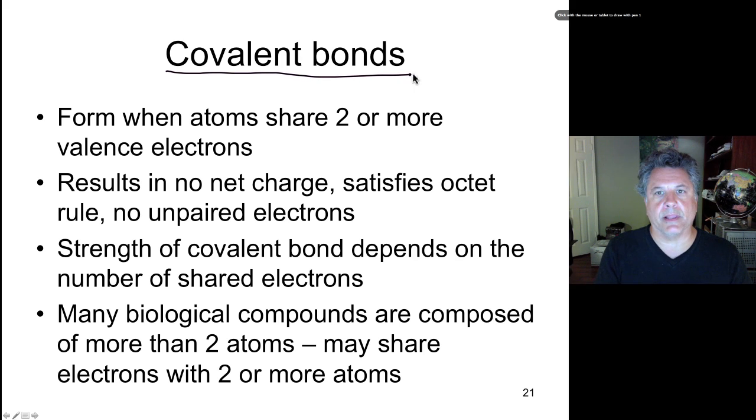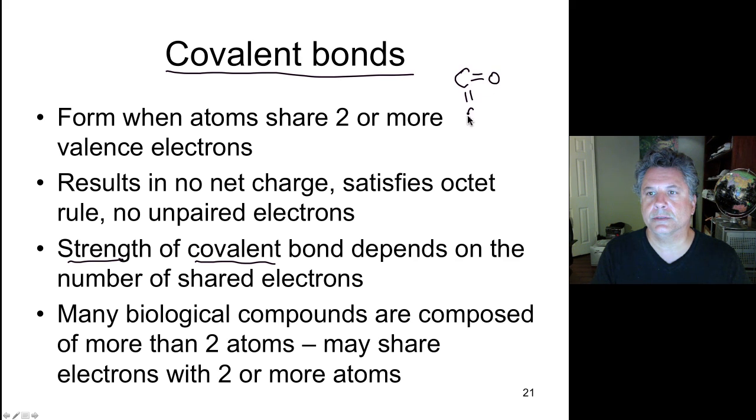So we've already talked about covalent bonds, and just quickly reviewing, they form when atoms share two or more of their valence or outer shell electrons. Covalent bonds result in no net full charge, and they strive to satisfy an octet rule so that there are no unpaired electrons. So bonding of atoms together achieves the desirable thermodynamic result that there are no or very few unpaired electrons. And the strength of a covalent bond depends on the number of the shared electrons.